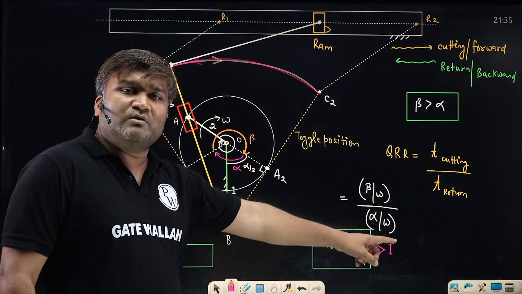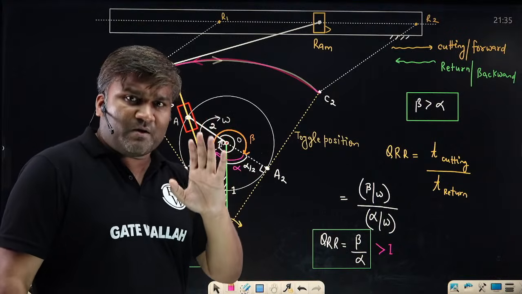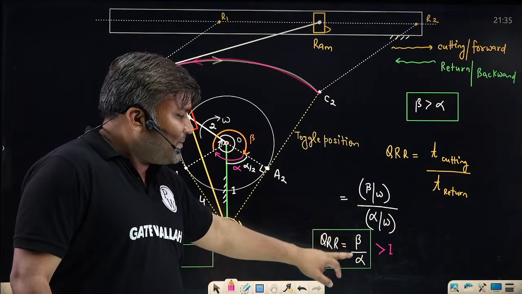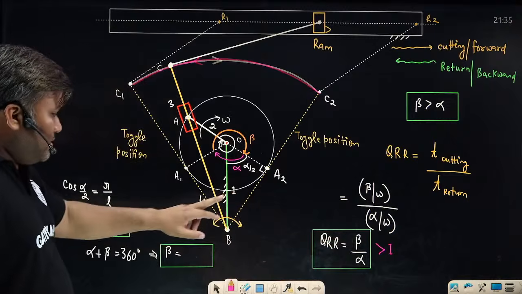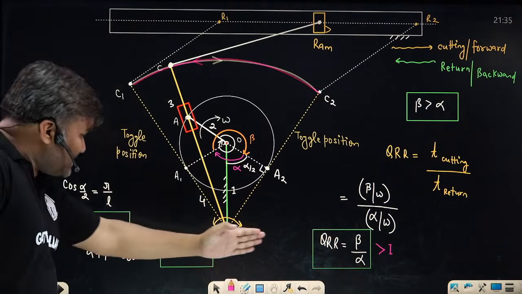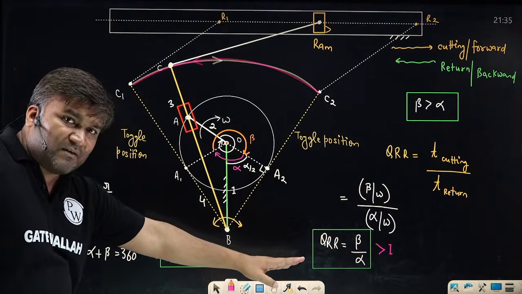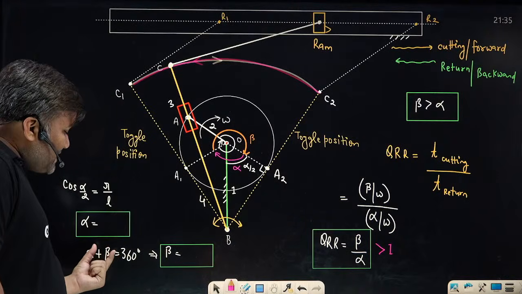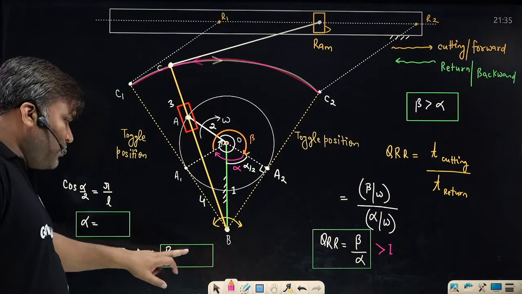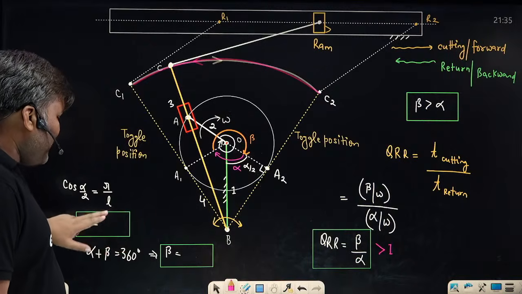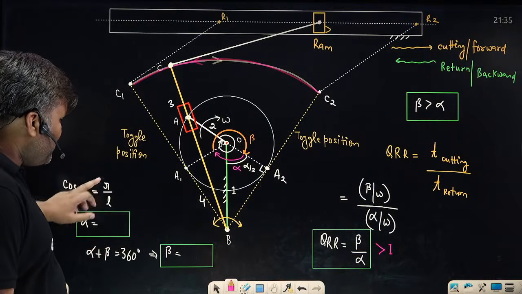Beta by alpha का value they have given, suppose 2, 3, whatever. So reverse they will ask, beta by alpha का value they have given. Beta plus alpha, already you know 360 degree. So what is beta, what is alpha, you can find out. And once you know the alpha, so cos alpha by 2 is r by L.